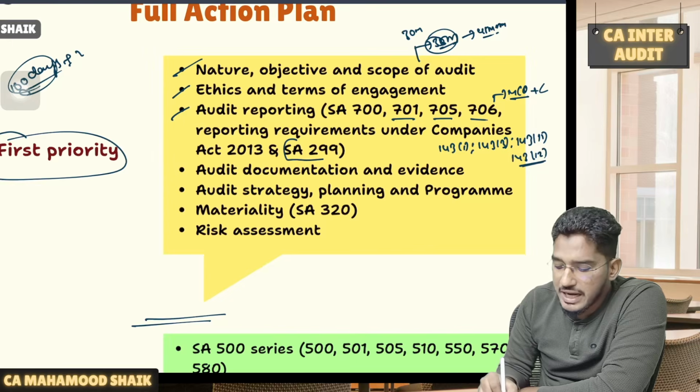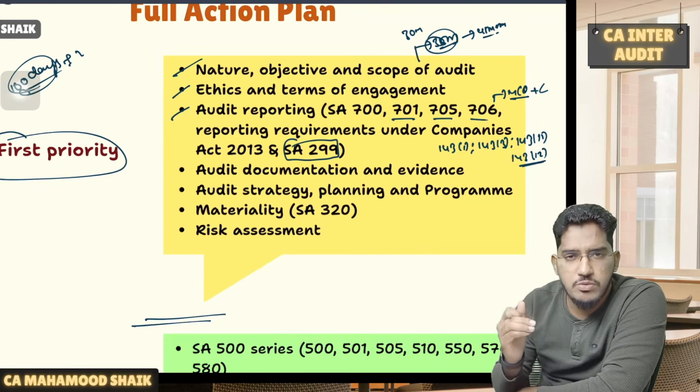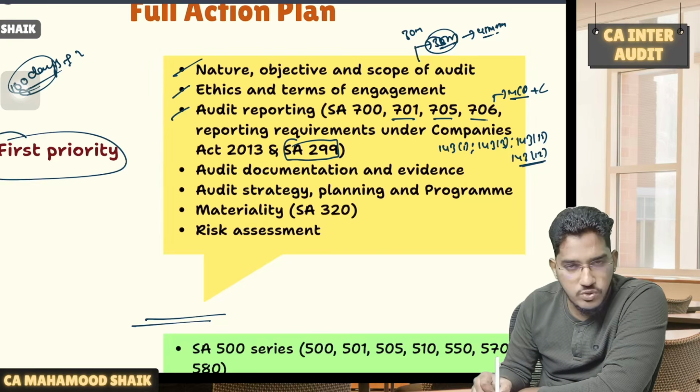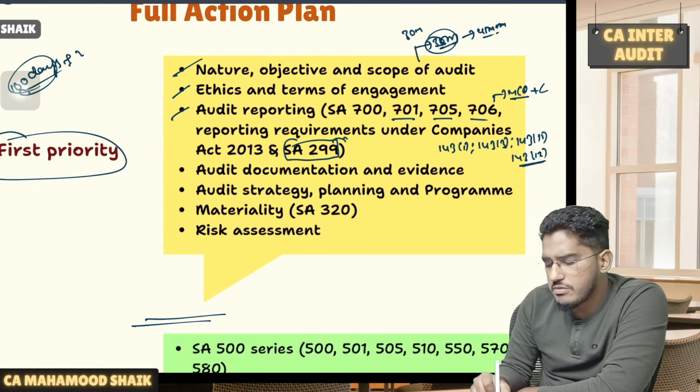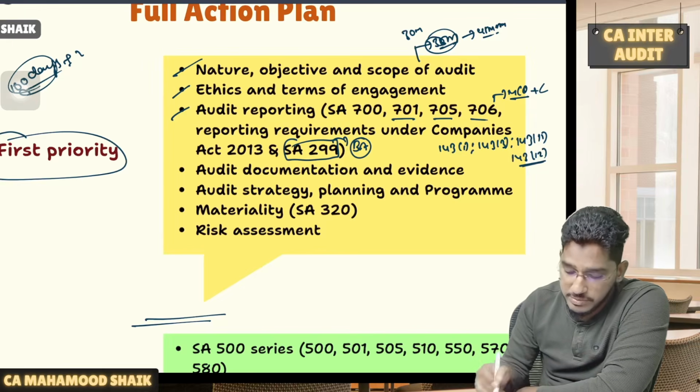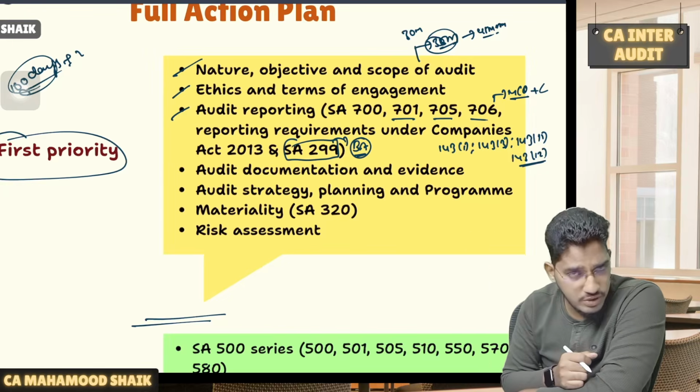Then we have SA 299, a very simple standard, which talks about the joint audit. Hardly in 45 minutes, you will be able to wind up the entire standard in a very perfect manner. That SA 299 you can cover. And there is one more small concept which I forgot to mention. Branch audit related discussion also will be there, a little discussion regarding branch audit. That also you have to cover.